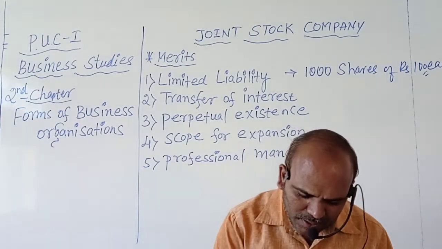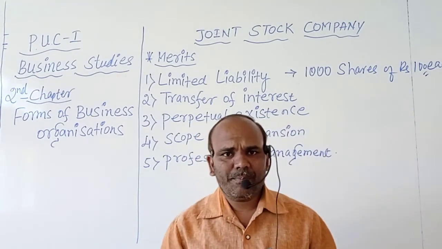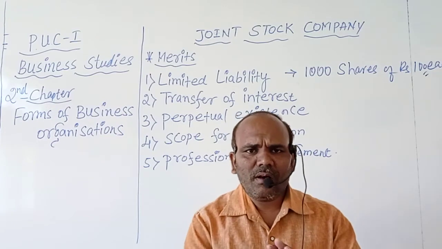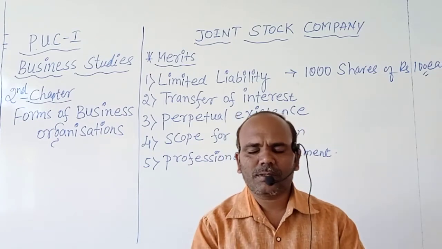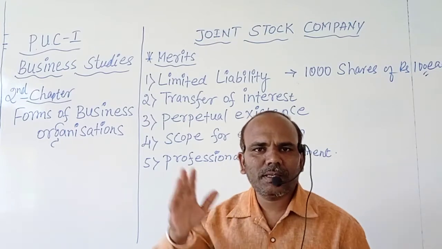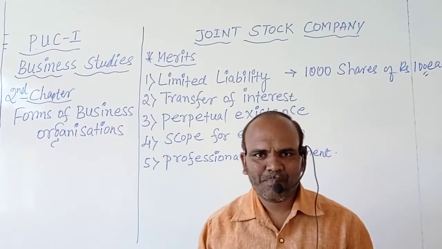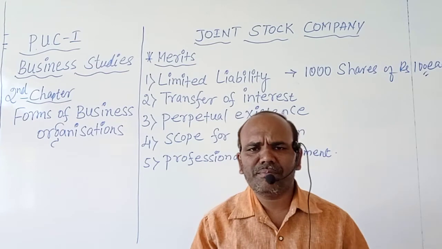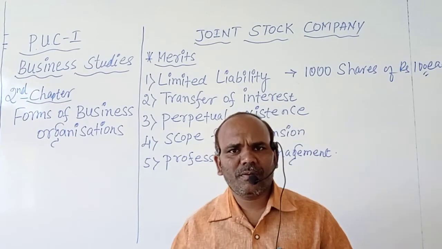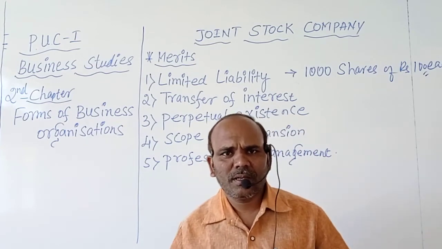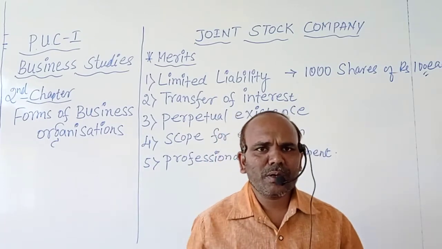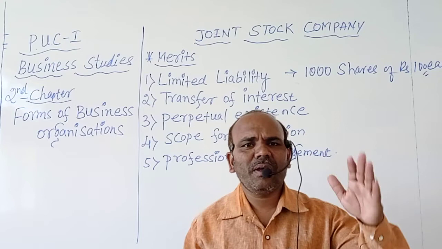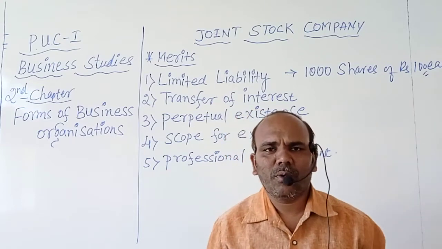The existence of a company is not affected by the members of that company. The members may come and the members may go out of the company. Such coming and going will not affect the company's operations.